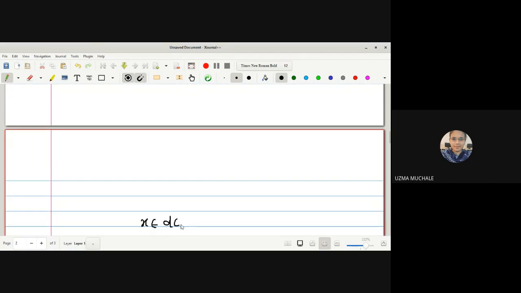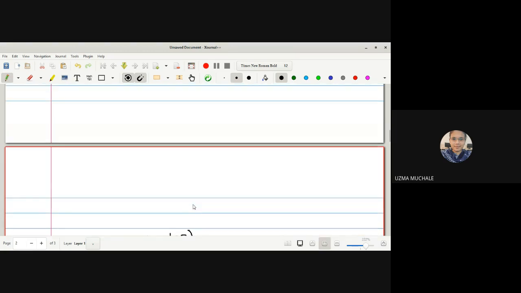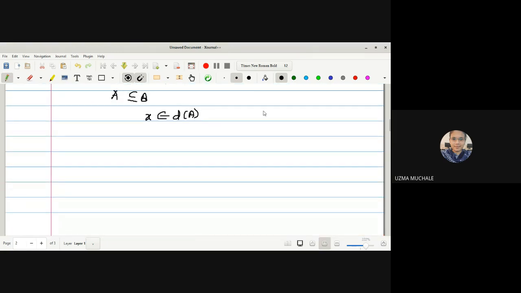What is our aim to prove? X belongs to D of B. So we have started with X belongs to D of A, and we have to prove that X belongs to D of B. X is an arbitrary element of D of A, and if we prove that the arbitrary element belongs to that superset, then we can say that D of A is a subset of D of B. What do we mean by X belongs to D of A? By definition we can say X is a limit point of A. Right?